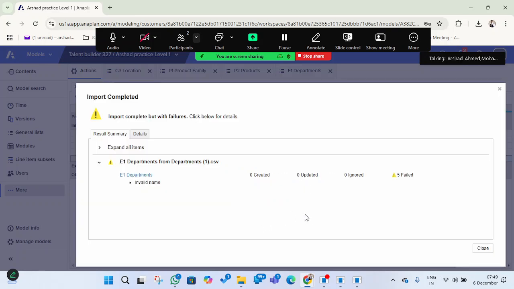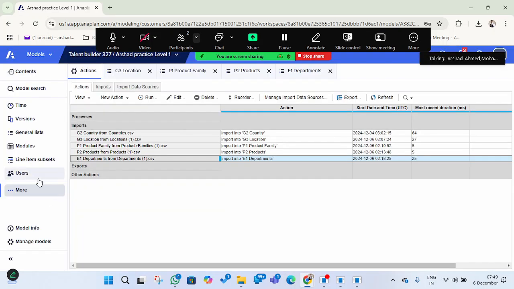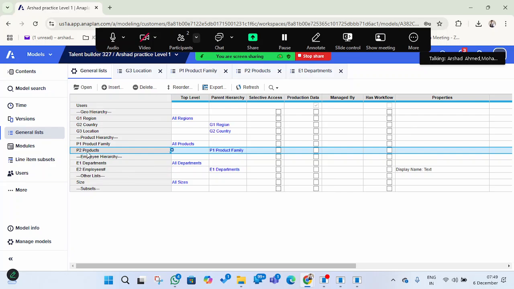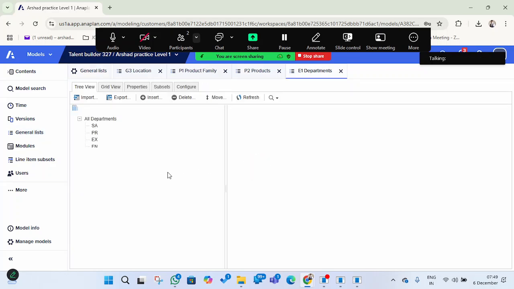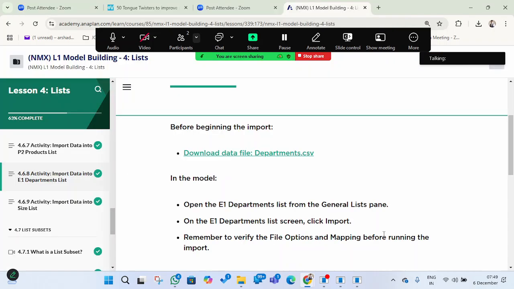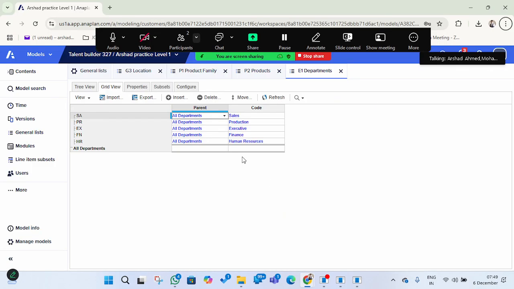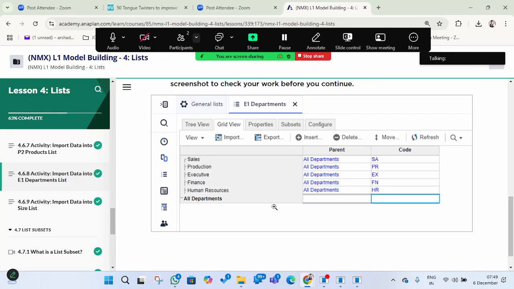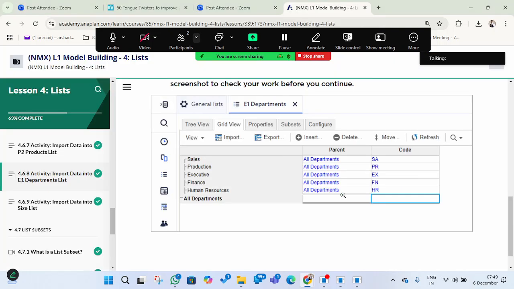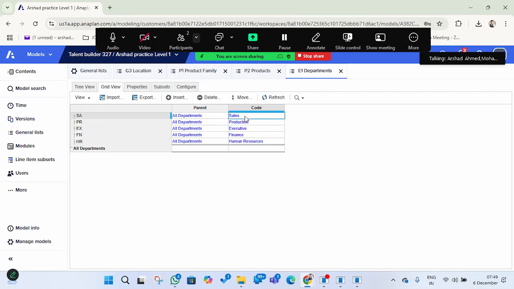So it is not taking. So what we do, we'll remove this product P2 products. Sorry, even we have in it. Oh, actually it got uploaded here. So SAPR all department. Instead of code, they have taken in code has come this side, and it has to come like okay. So what we do, we just try to delete this one.